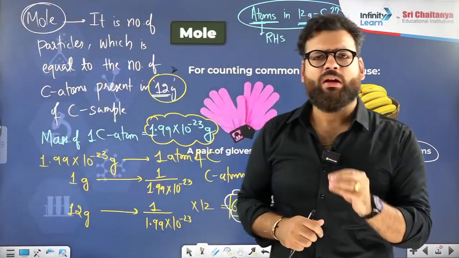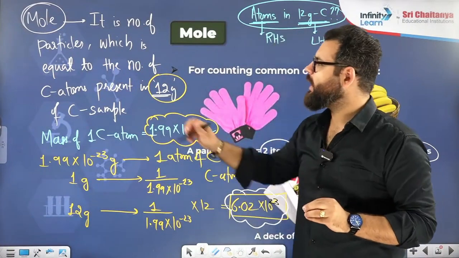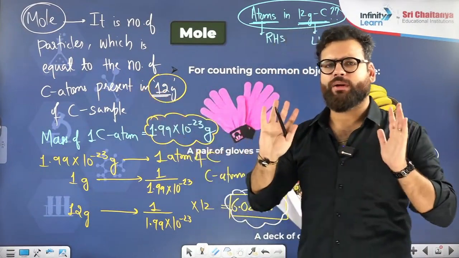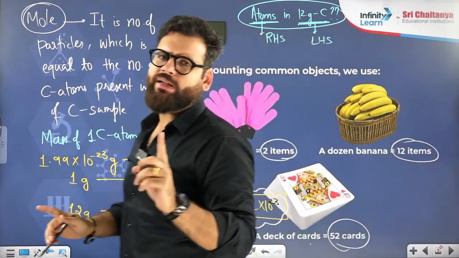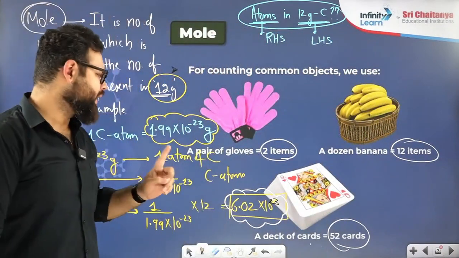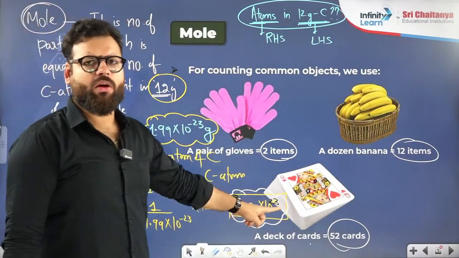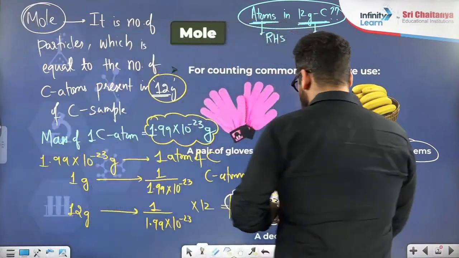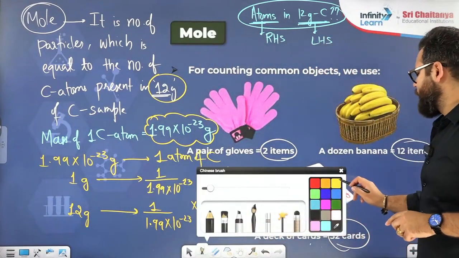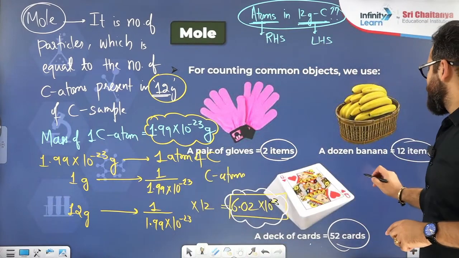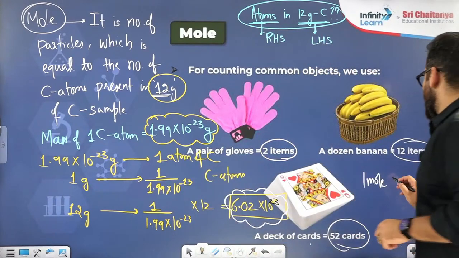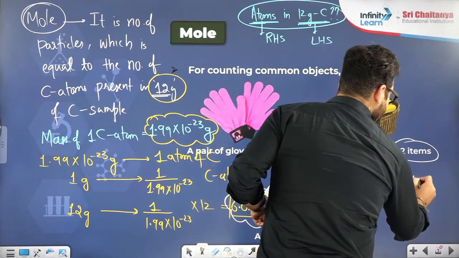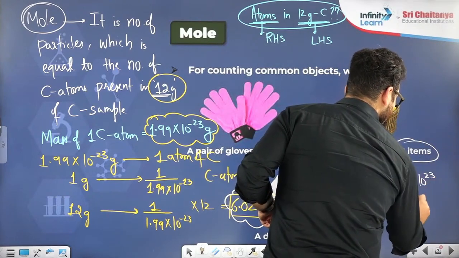Mole is nothing but how many carbon atoms are present in 12 gram of carbon. We just proved it. This number is 6.02 into 10 power 23. For simpler calculation, you can take it as 6 into 10 power 23. No need to take the decimals. So 1 mole means nothing but 6 into 10 power 23 particles.